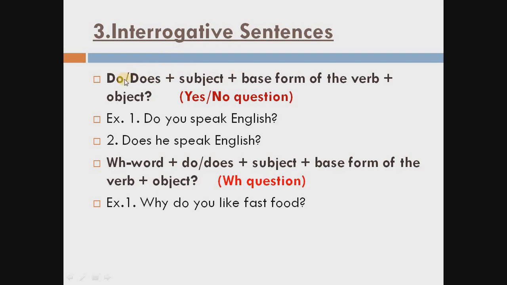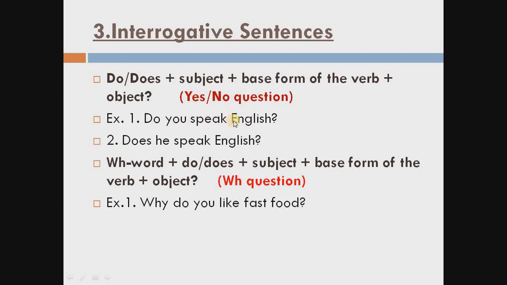First of all, we have to start the question with do or does according to the subject. Same, do or does plus subject, then the main verb, then object. Again remember, students, with do or does, we always use base form of the verb, means the first form of the verb. This is the formation of the yes-no question. Yes-no question means a question that starts with do or does or with a helping verb; these questions you can answer in yes or no.